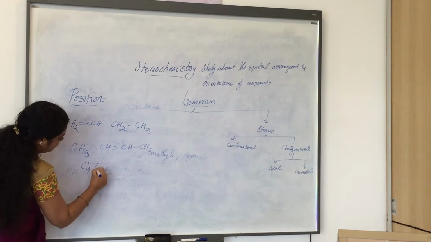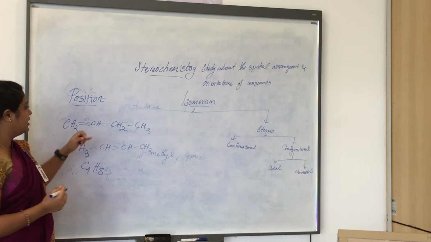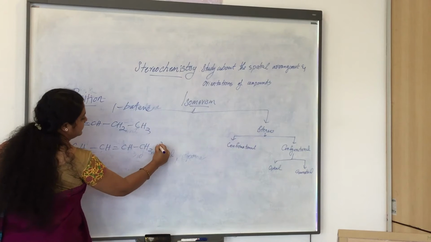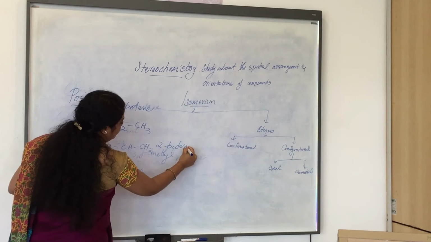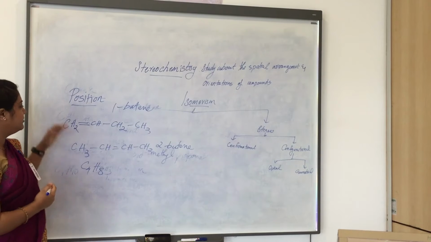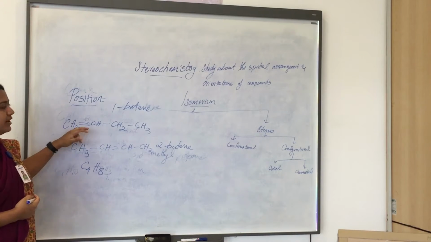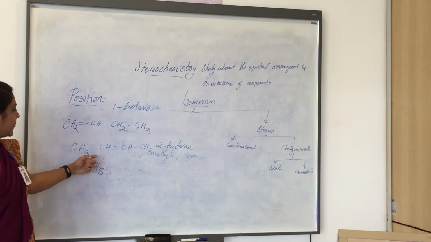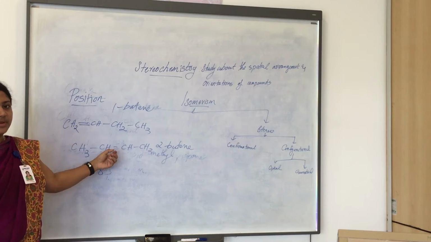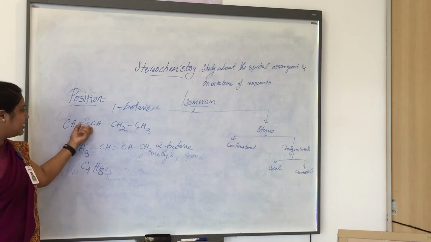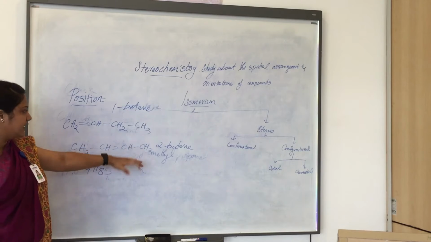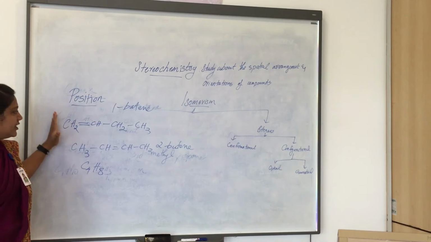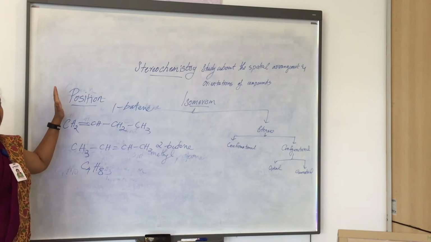Here we have C4H8 for both molecules. Here the one is 1-butene, and here it is 2-butene. Both of them are alkenes, and the first one has the double bond at the first position, that is between the first and second carbon, and in the second one the double bond is between the second and third carbon. So the double bond shifts to the second position in 2-butene. So the change is in the position of the double bond. So we can tell this is a positional isomer.